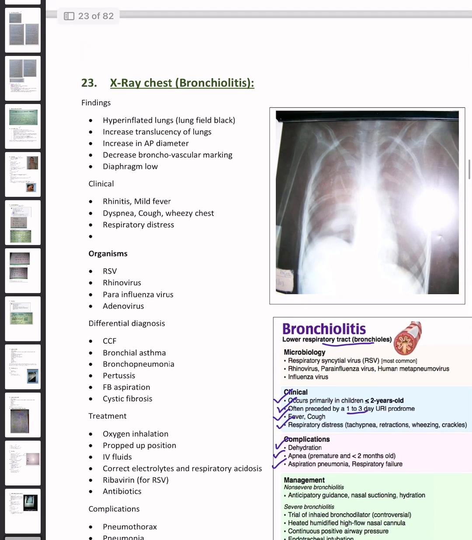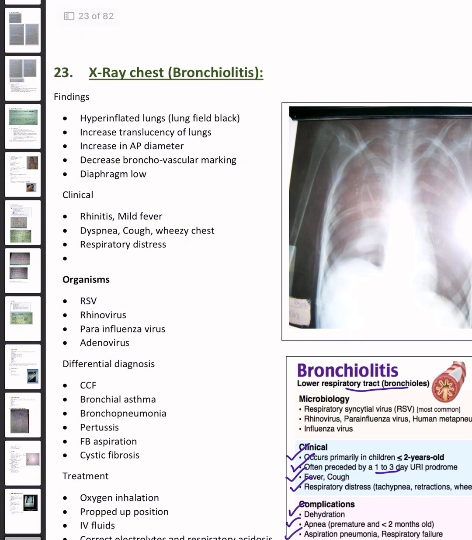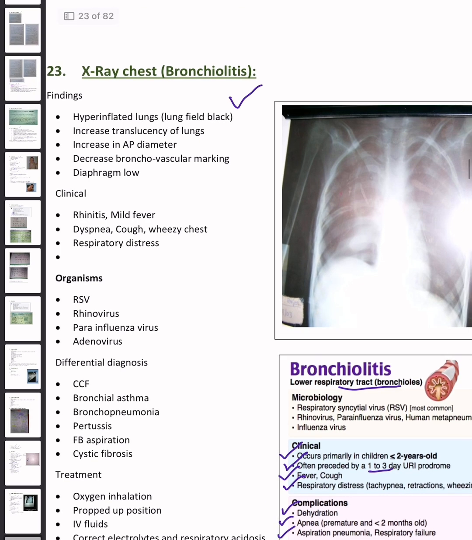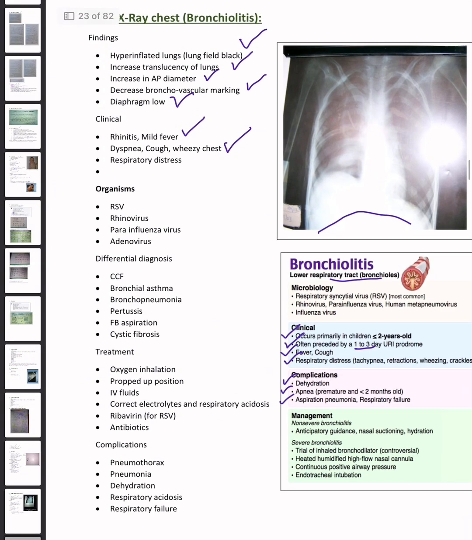Okay, this is the X-ray chest of bronchiolitis. What are the findings? Here are hyperinflated lungs, lung fields black. Hyperinflated lungs are present. Increased translucency of lungs, increase in anteroposterior diameter, decreased bronchovascular markings, and the diaphragm is low. What are the clinicals? Rhinitis, mild fever, dyspnea, cough, wheezy chest, and respiratory distress are present in case of bronchiolitis.